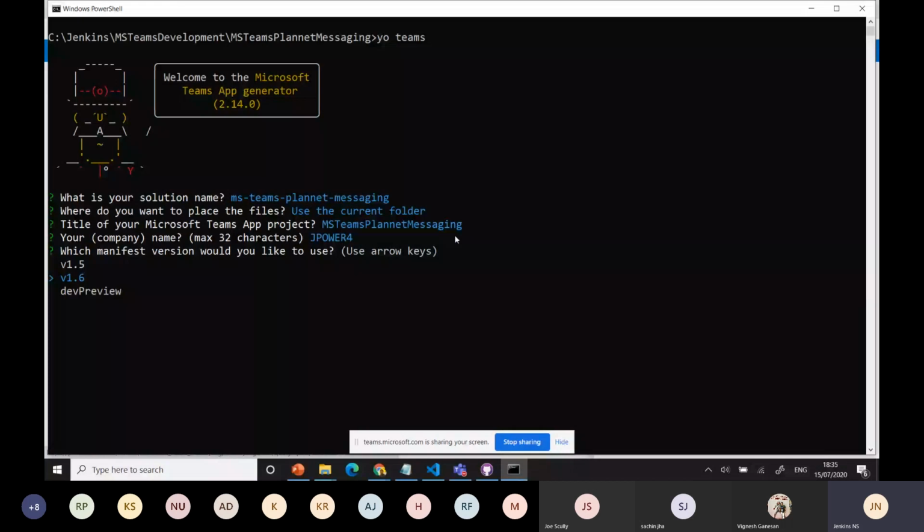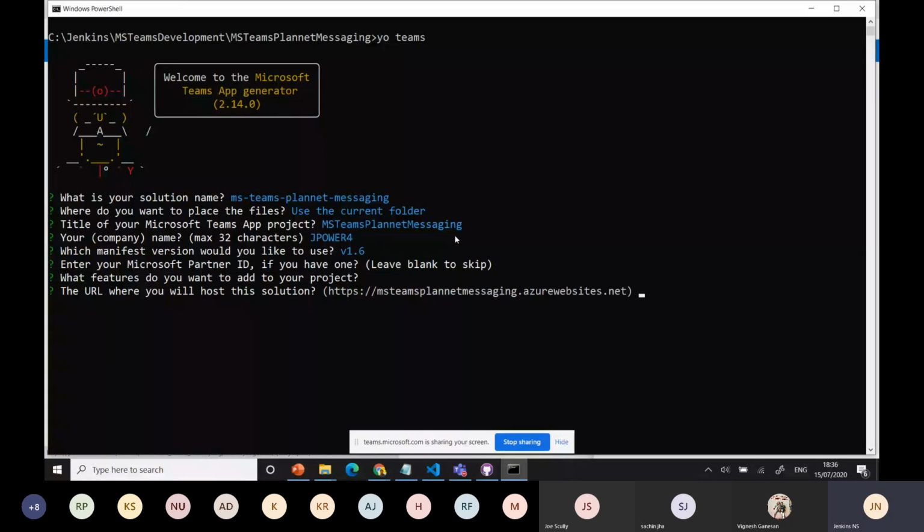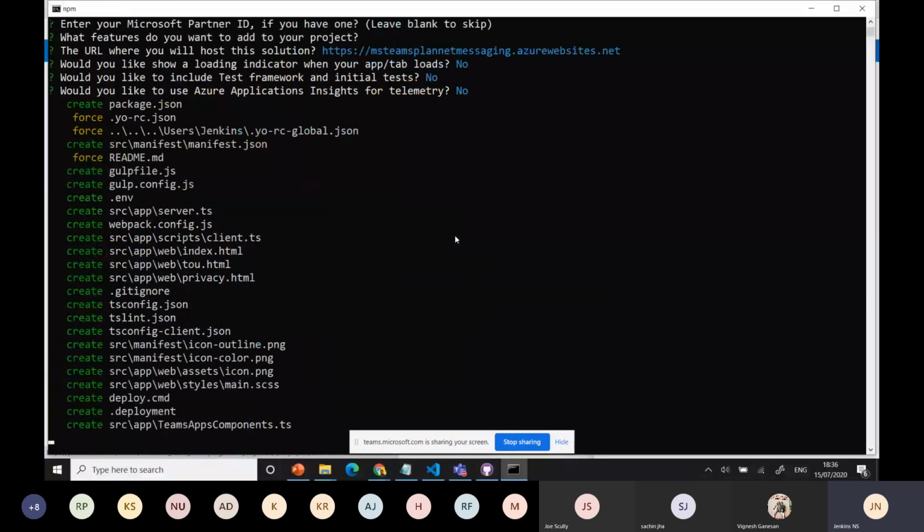I use the 1.6 latest one. We have the dev preview also, if you want the latest updates from Teams, you can use it. Then I can use here, I'm not doing anything, just leave it like this. We can use a direct bot, but I'm going to use some basic elements. And you have the URL like MS Teams Planet Messaging azurewebsites.net. You will need this later on. After ngrok is completed and everything is tested, then we can deploy to our GitHub. That time it will be useful. I'll show you. I'm just loading the indicator. It's creating the application. Meantime, I'll verify it's done.